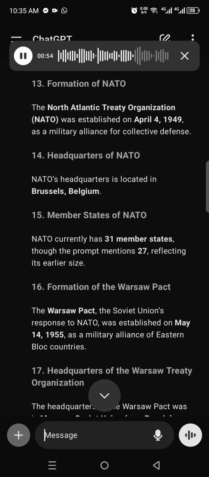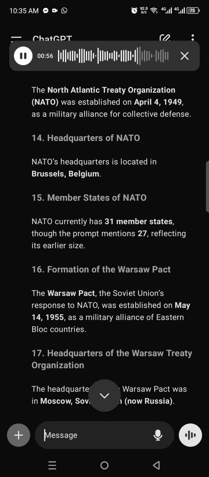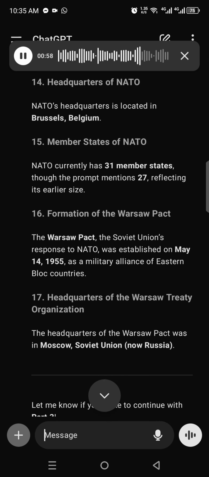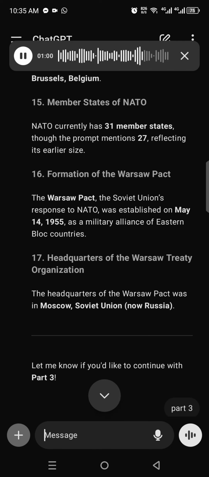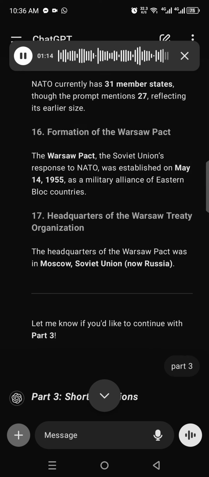16. Formation of the Warsaw Pact. The Warsaw Pact, the Soviet Union's response to NATO, was established on May 14, 1955, as a military alliance of Eastern Bloc countries. 17. Headquarters of the Warsaw Treaty Organization. The headquarters of the Warsaw Pact was in Moscow, Soviet Union, now Russia.